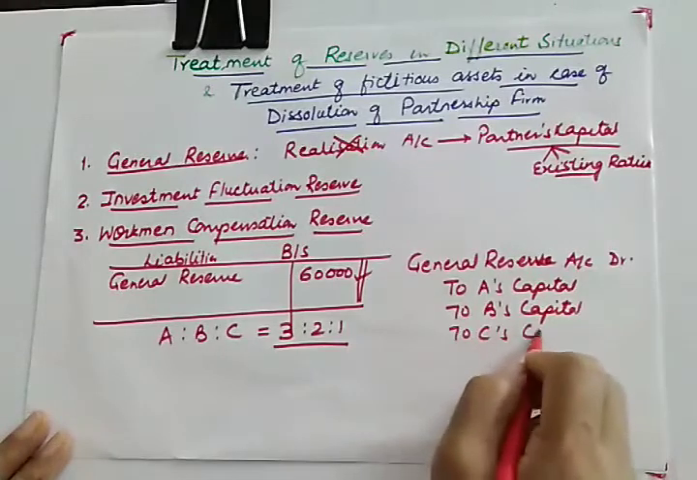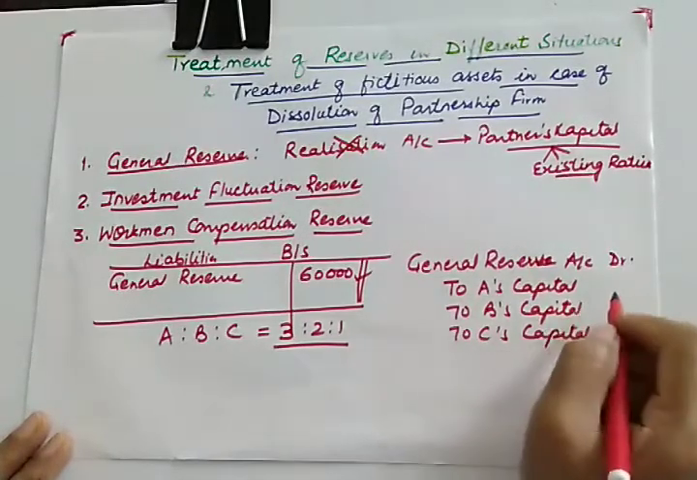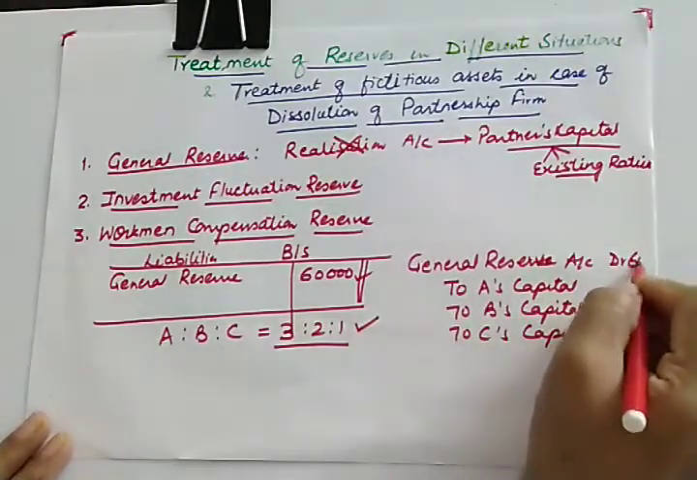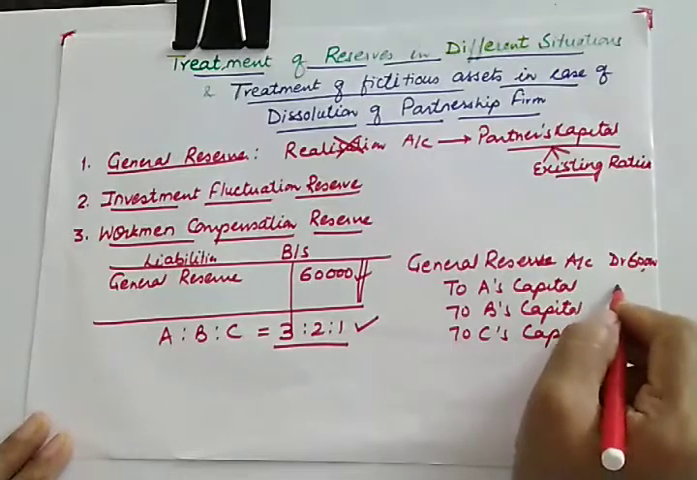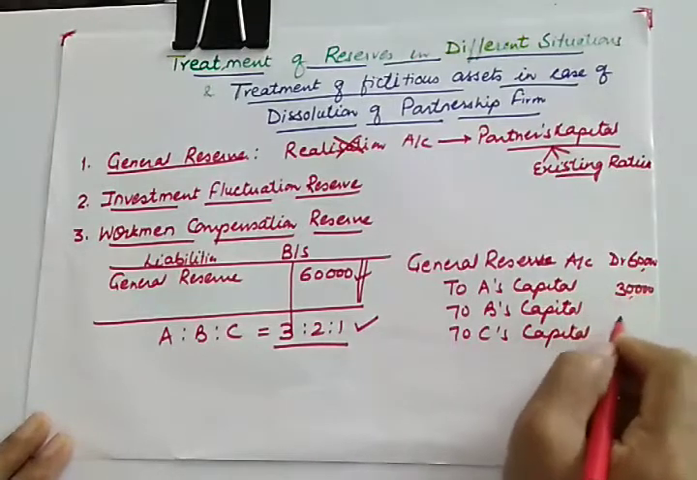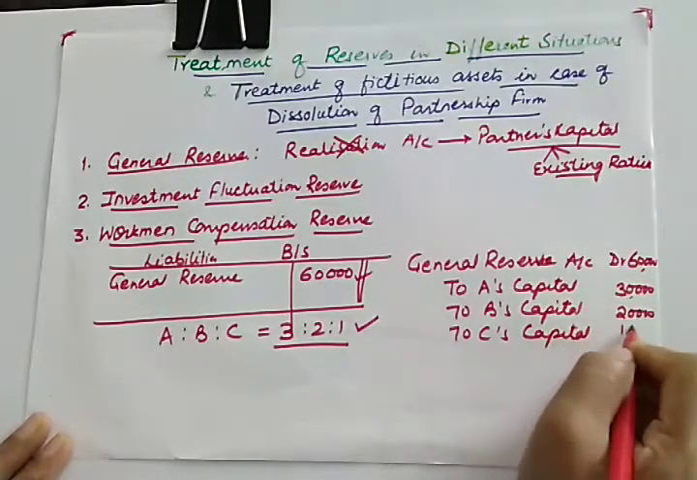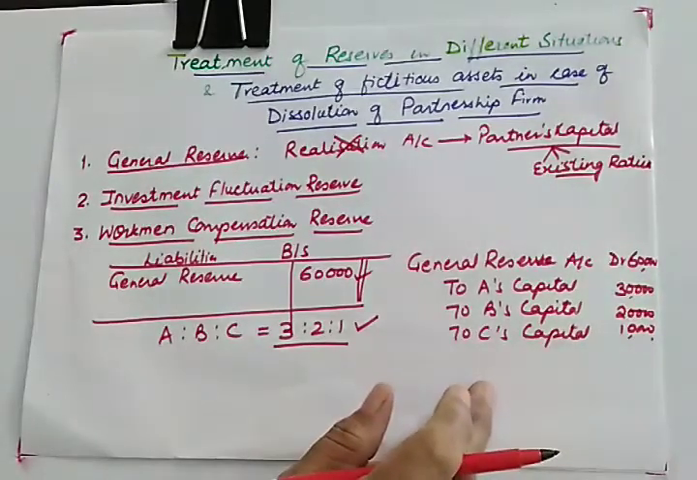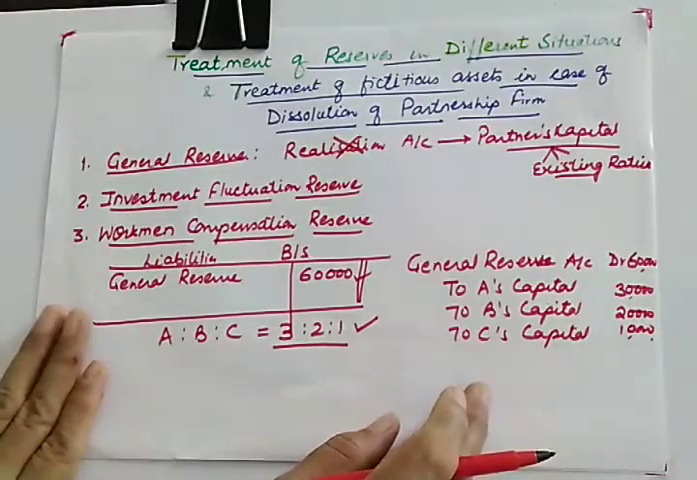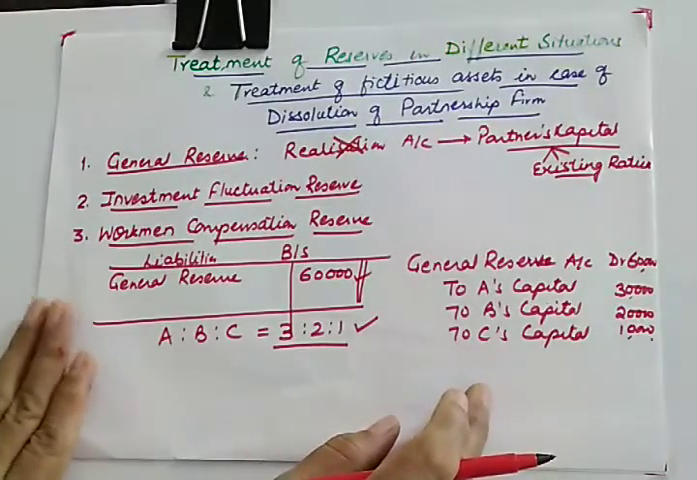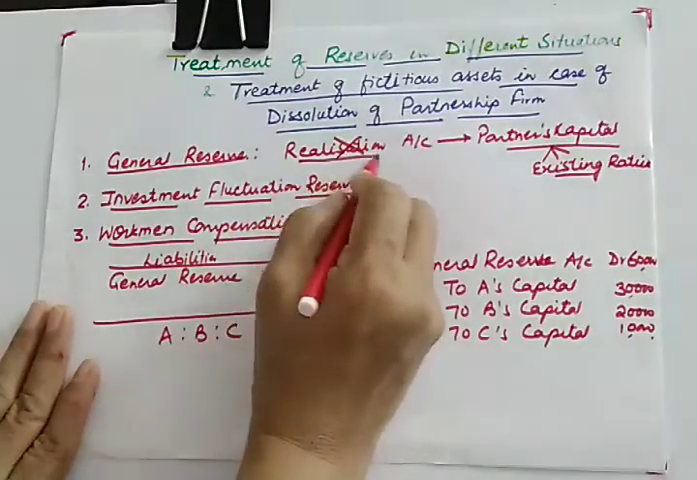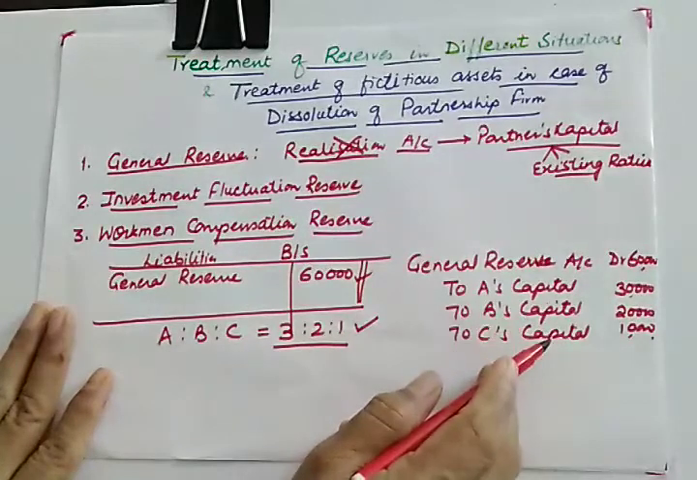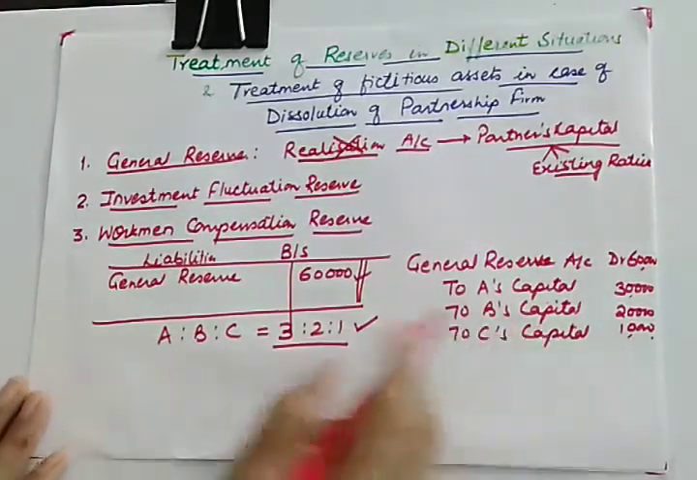So we'll be distributing general reserve in the old ratio. Old ratio is their existing ratio. Because this is not a case of admission, the 60,000 will be divided in the ratio of 3:2:1. So this will be 30,000, 20,000 and 10,000. So this is how we treat general reserve when it is appearing in the balance sheet at the time of dissolution. So in no case it will be transferred to realization. It will directly go to partner's capital, and this is the journal entry for distributing general reserve.